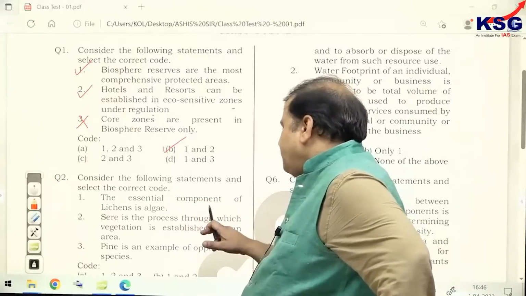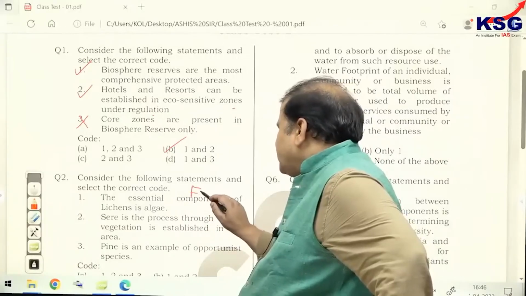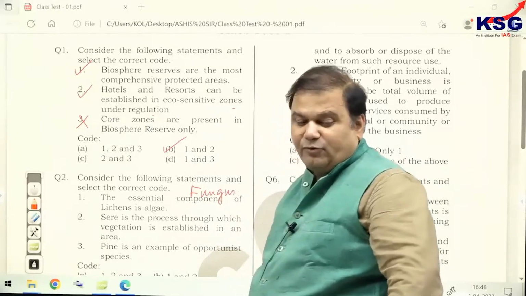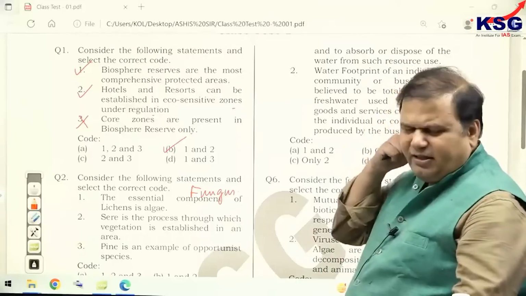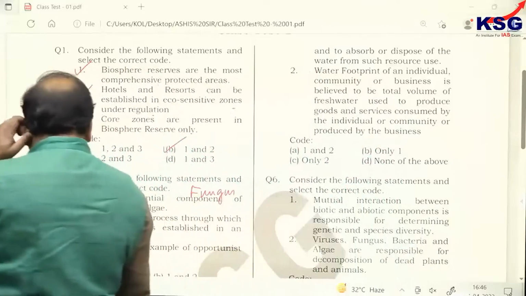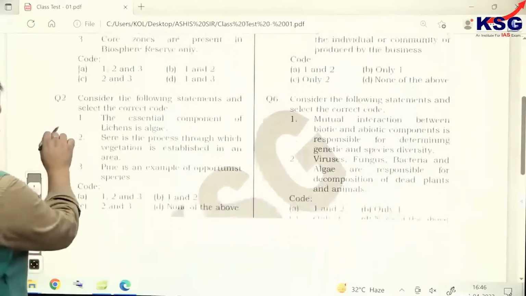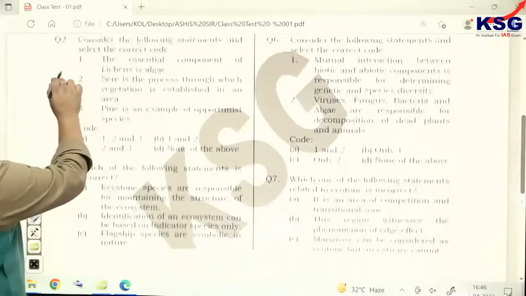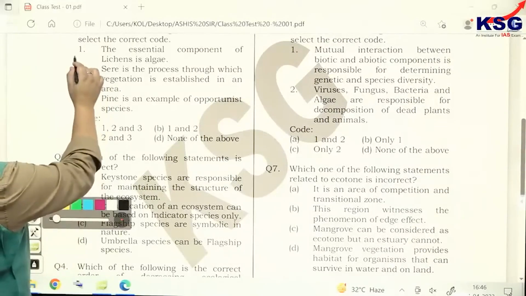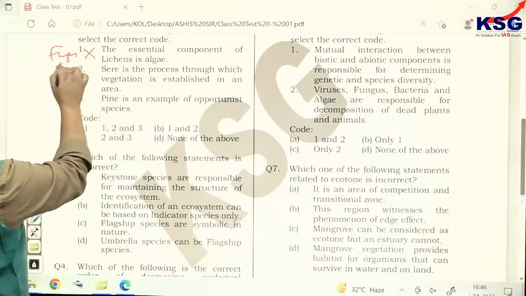The essential component of lichen is what? It is algae. Now that's wrong, because the essential component of lichen would be fungus. See, the photosynthetic partner would vary, but the essential component fungus won't be varying, so it would be fungus. And the second statement is concerned, this is incorrect. We have said that fungus is the correct essential component.